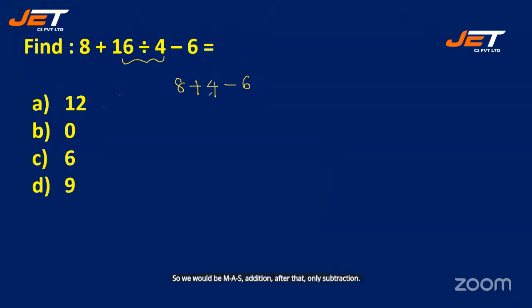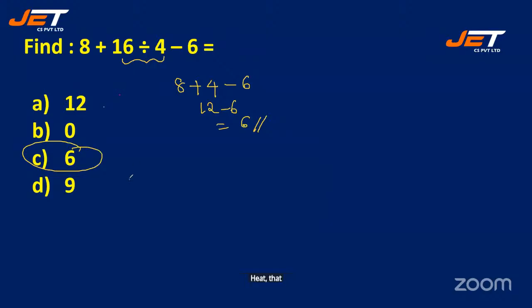So 8 plus 4, 12. Minus 6 is 6. Right? So your option must be option C, that is 6. Yes, let's see the answer for this. Okay, so your answer is option C. Okay, see the next question.